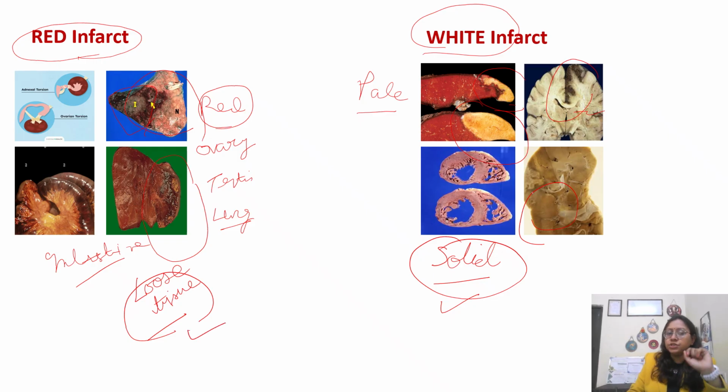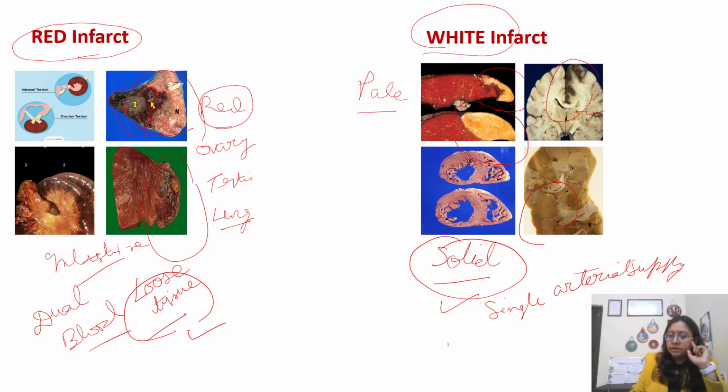Now a few more differentiating features. What you get usually in red infarct is that the organs have dual blood supply, right? Here they have single arterial supply, meaning arterial insufficiency will be there, single arterial blood supply. And in the red infarct, you have venous insufficiency.